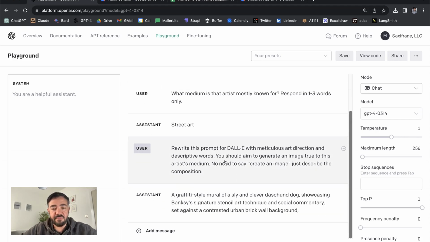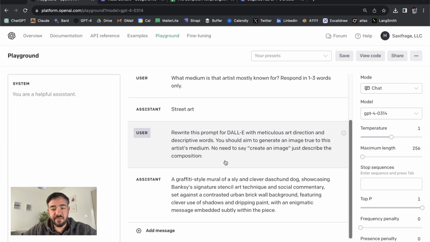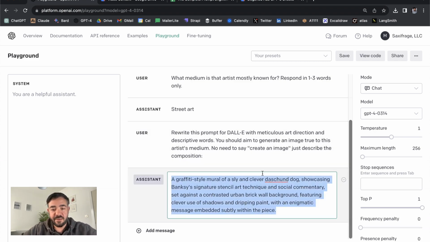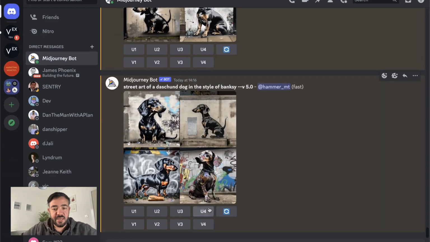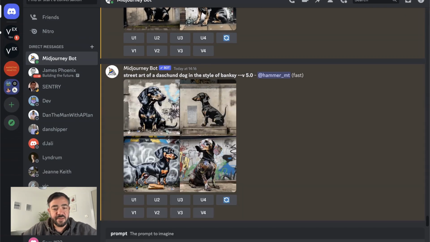So now we're getting a much more detailed prompt here. One thing you have to do is say, no need to say create an image, just describe the composition, because it does make the mistake of telling it, hey, you need to create an image. Cool, just going to copy that and see what it comes back with.